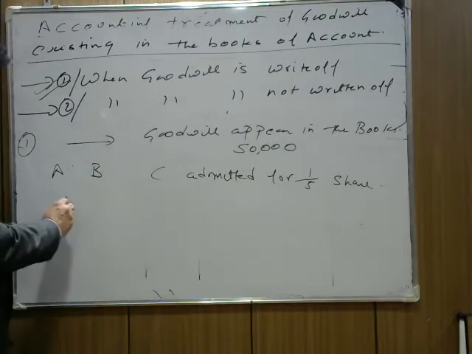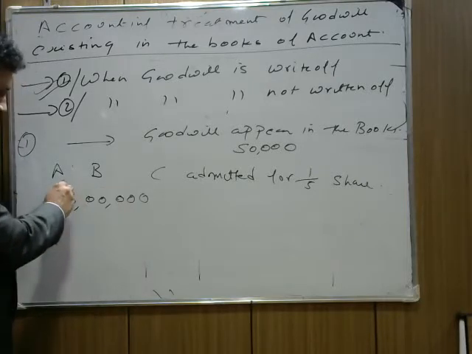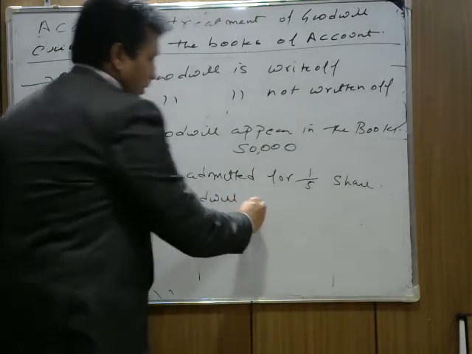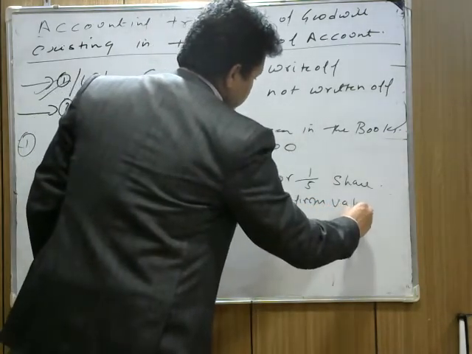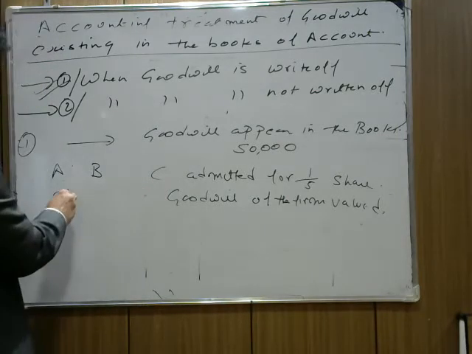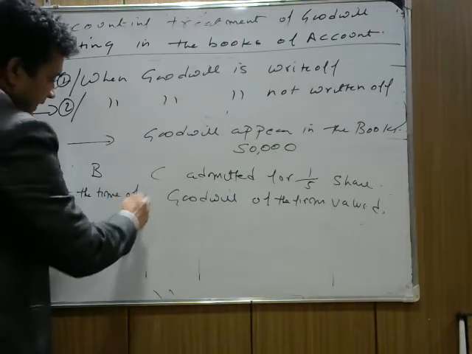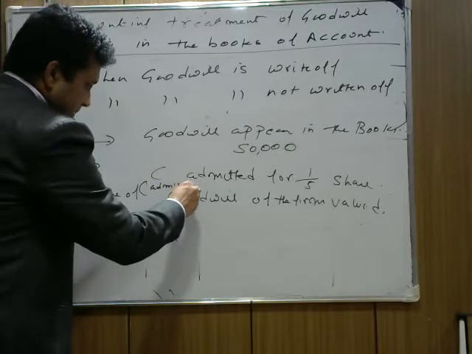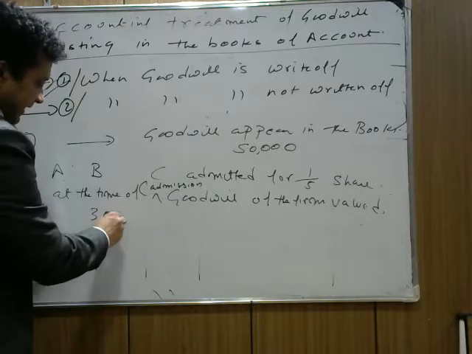At the time of C's admission, the goodwill of the whole firm is valued at rupees 3 lakh.